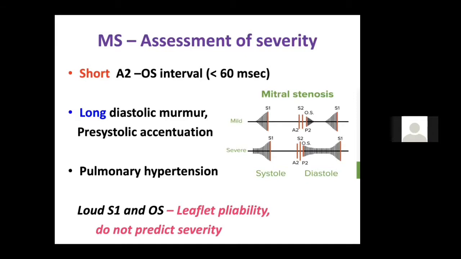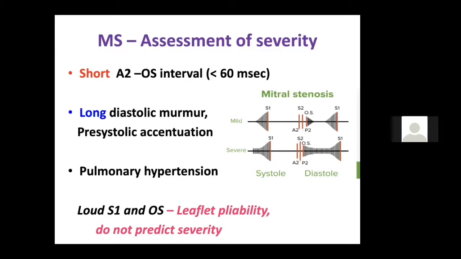Like if your mitral stenosis is severe, your LA pressure is very high, and your opening snap will happen early. Why? Because of the huge LA, the opening snap occurs because before the opening of the valve, there is a sudden tensing of the leaflet, bellowing of the leaflet, and that is why you get an opening snap. So the higher the LA pressure, the earlier is the opening snap. So a shorter A2-OS gap is indicative of a severe mitral stenosis.